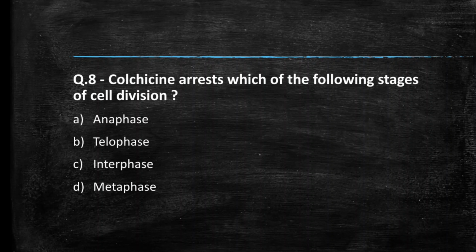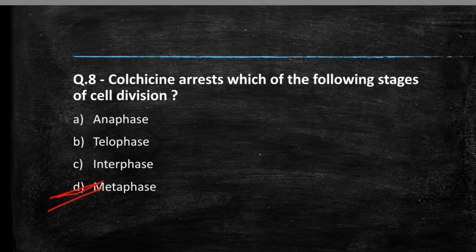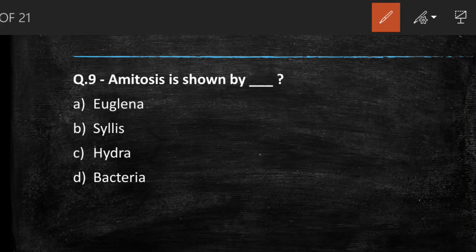Next question we have, colchicine arrests which of the following stages of cell division? Anaphase, telophase, interphase, or metaphase. Students, comment your answer. So the right answer to this question is option D, metaphase. Next question we have, amitosis is shown by Euglena, Hydra, bacteria. Students, comment your answer. So the right answer to this question is option D, bacteria. Amitosis is shown by bacteria.